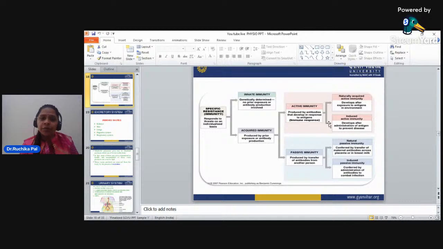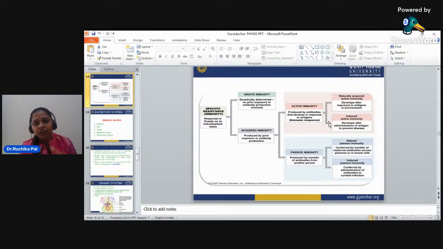Now, acquired immunity is produced by prior exposure or antibody production, for example when the antibody is produced after a bacterial infection or any other infection or procedure.